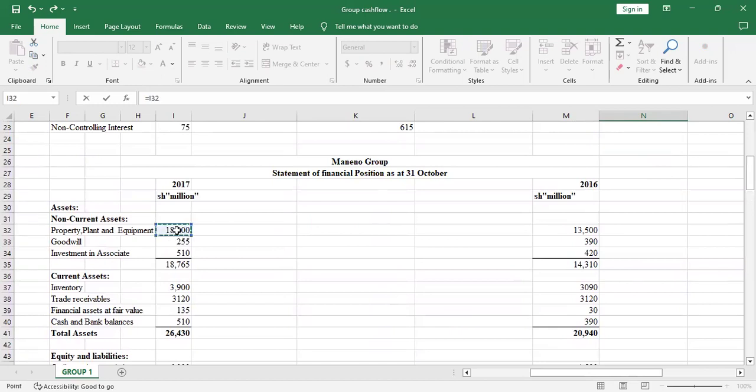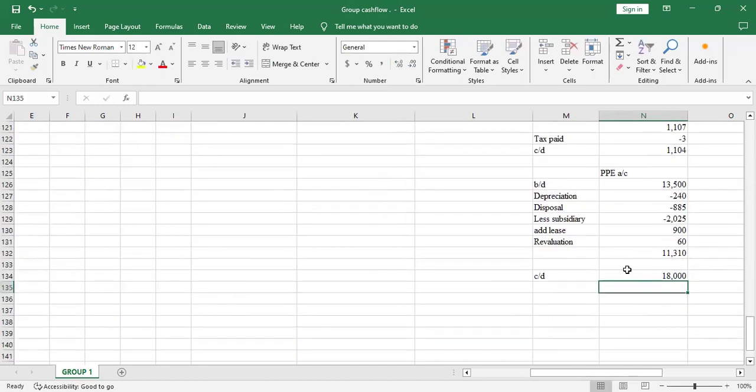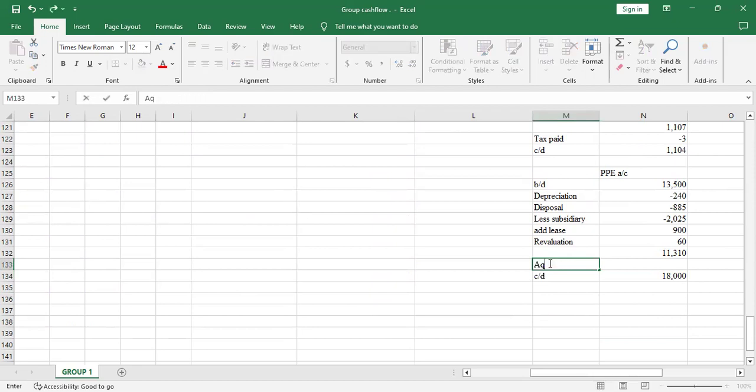The balance carried down for 2017 was 18,000. So you can see we were supposed to have 11,310, but we are at 18,000. So it means that there's some property which was acquired. This is the acquired PPE, the difference.